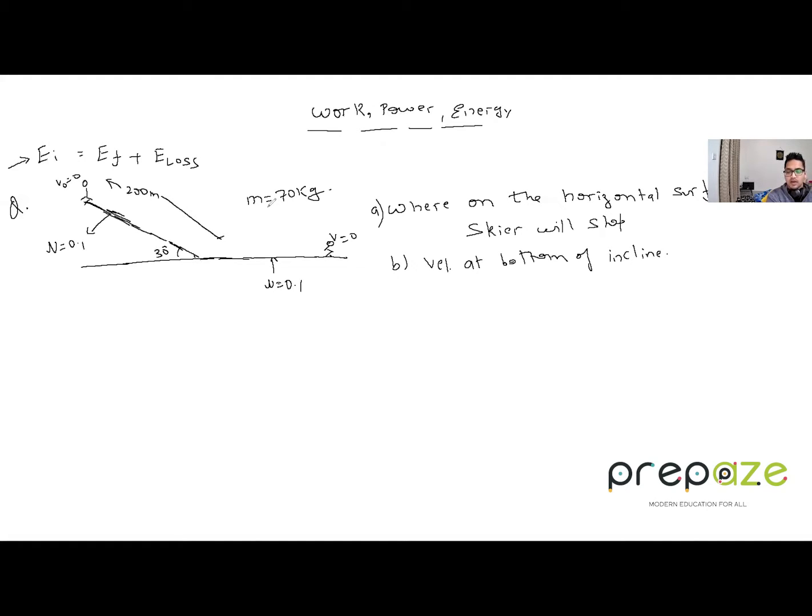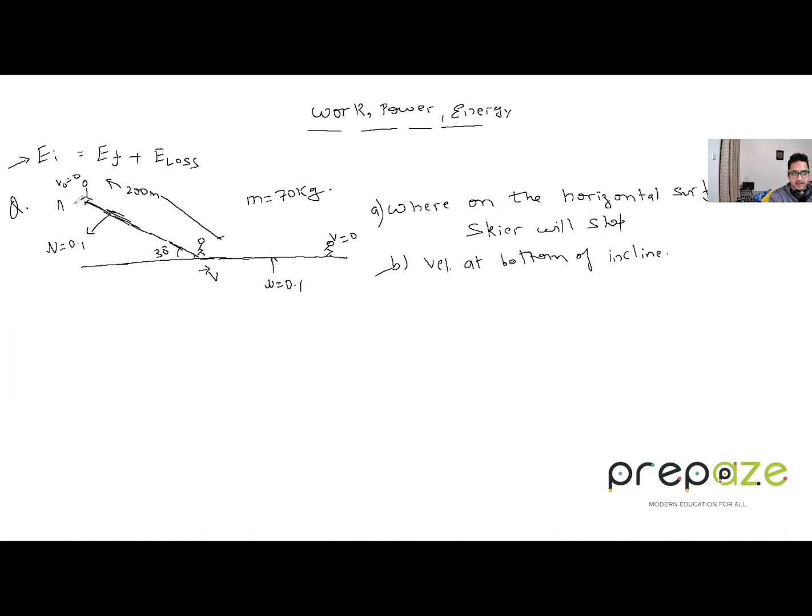Alright, something like this is the situation. Now, how to proceed with such type of question? Alright, let's do that first. If you know this question, please do try it by yourself first. We'll do the B part first. That is, they're asking when the skier reaches the bottom, what is its velocity? That we need to know.